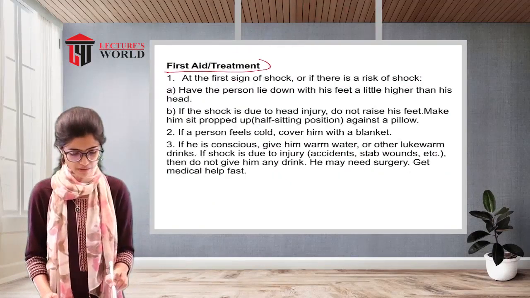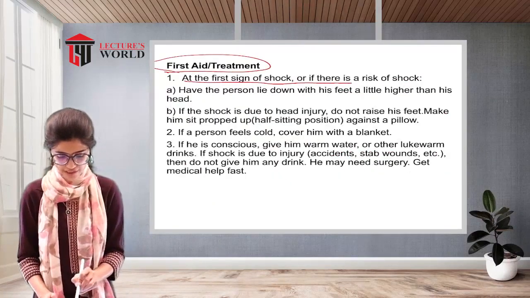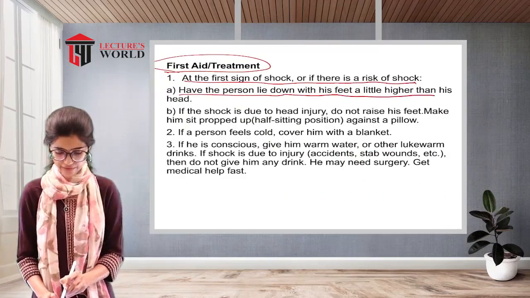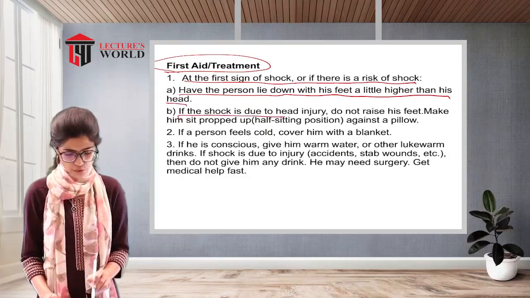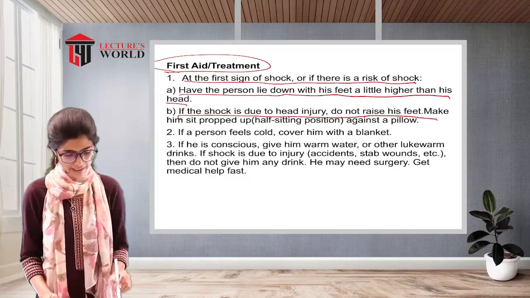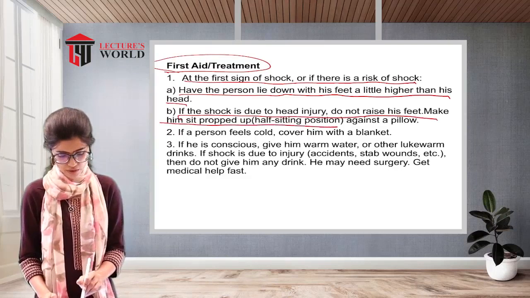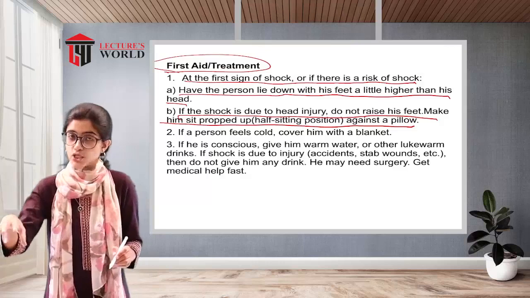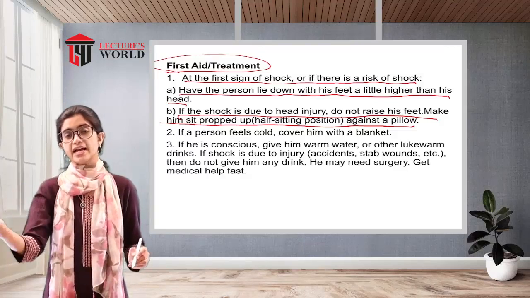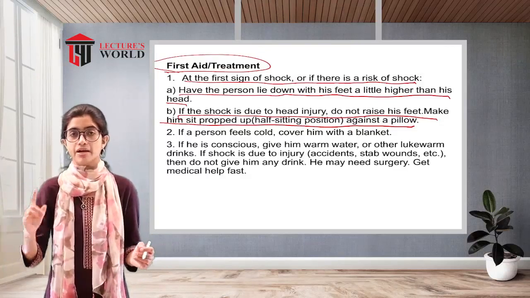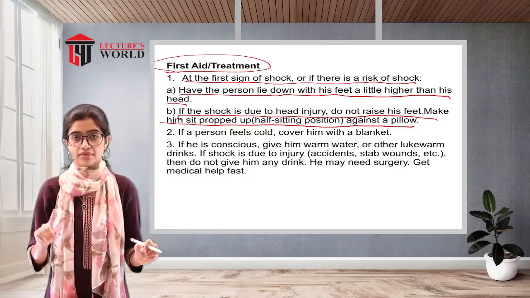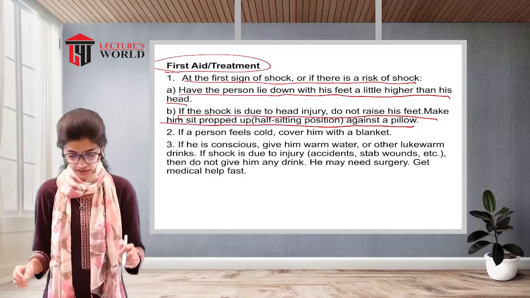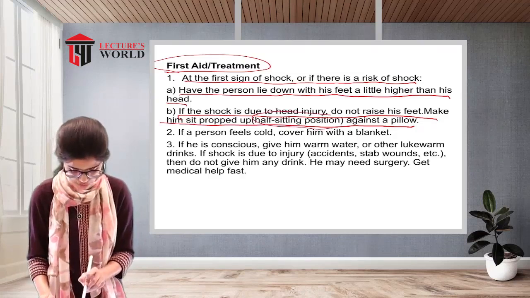The first aid treatment: at the first sign of shock or if there is a risk for shock, have the person lie down with his feet a little higher than his head. If the shock is due to head injury, do not raise his feet. Make him sit propped up, in a half-sitting position against a pillow. If the casualty is showing signs of shock or is actually in a state of shock, the legs have to be elevated higher than the head. But if the patient has a head injury, the legs should not be elevated. In that case, the patient has to be kept in a half-sitting position.